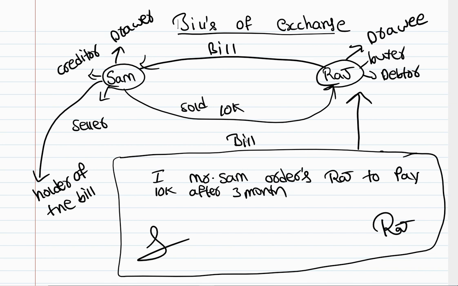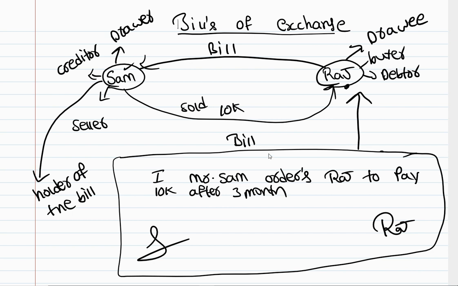So now we need to pass a journal entry for each and every transaction which we have done now. First, a sale happened, Sam sold goods, that means Raj purchased goods, and then again Sam drew a bill. For that we need to write a journal entry, and then Raj accepted the bill. For that also we need to write a journal entry.